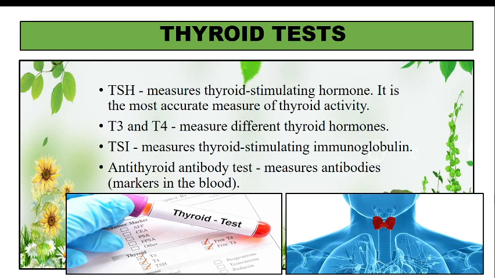Thyroid stimulating immunoglobulin. Okay. These are antibodies which are present. So for checking this, we do the TSI and anti-thyroid antibody test. We also measure the antibodies, which are the markers in the blood. Okay. So, these are the different thyroid tests which are being done.